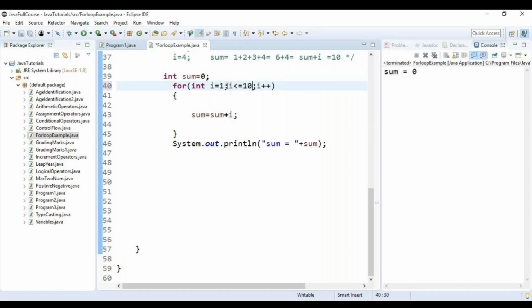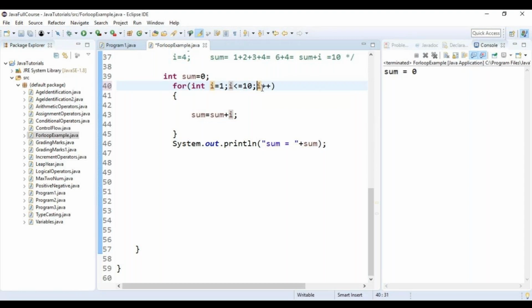Condition plays an important role in the loop and also the increment value. So all three of them are important, because from where you want to start, when you want to stop, and by how many steps you want to increase. Starting point, stopping point, by how many steps you have to increase. Clear?